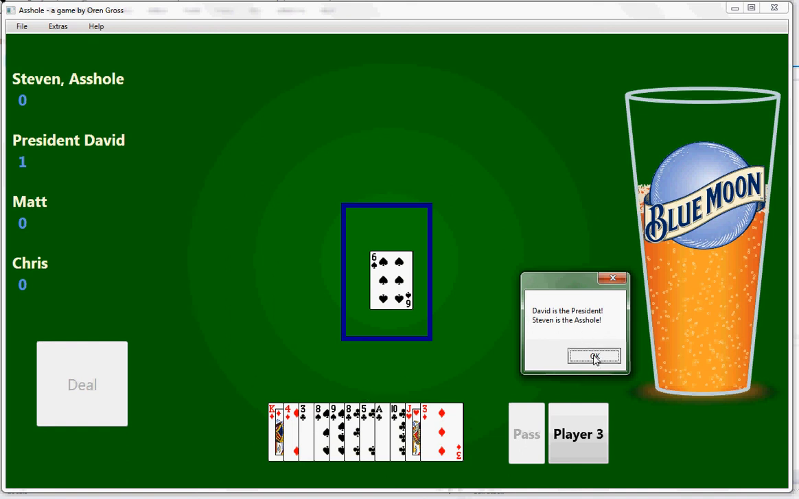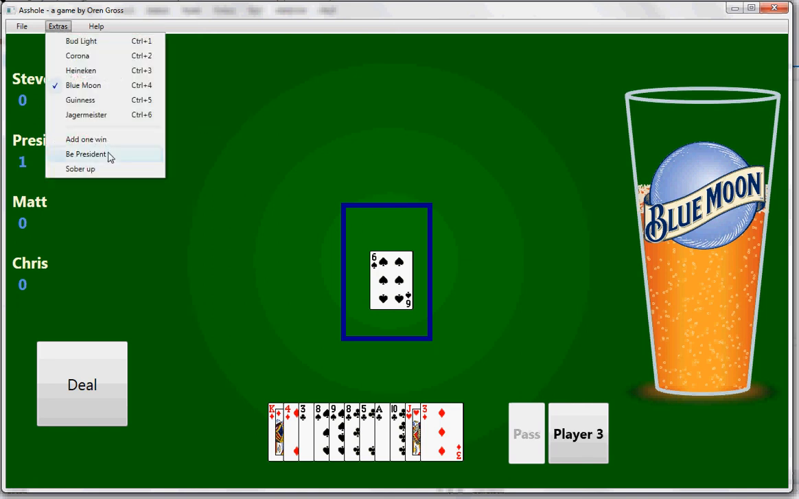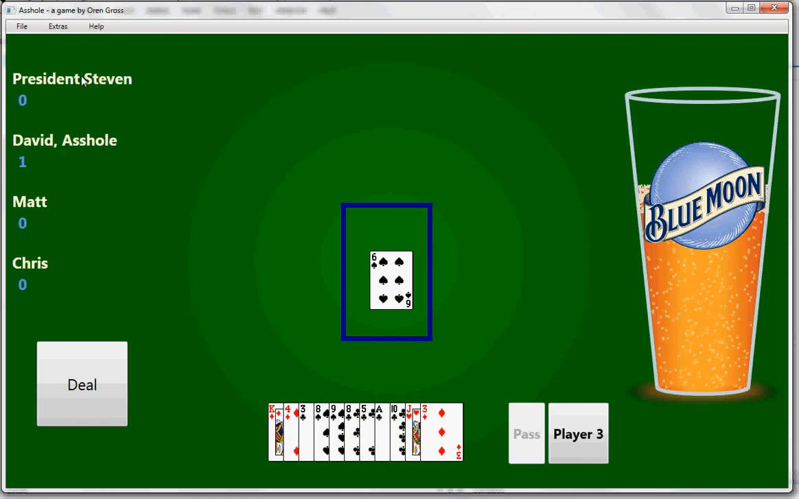So what that means is that at the beginning of the next hand, I will give my best 2 cards, my highest 2 cards, to the president, and the president will give me their lowest 2 cards. So it's going to be harder for me to get rid of my cards. But I also implemented one more cheat, which is to be the president. So if I be the president, now I am the president, and the president is the asshole.